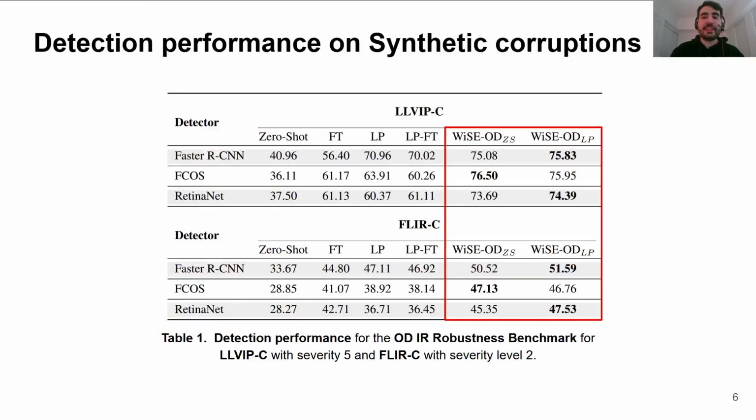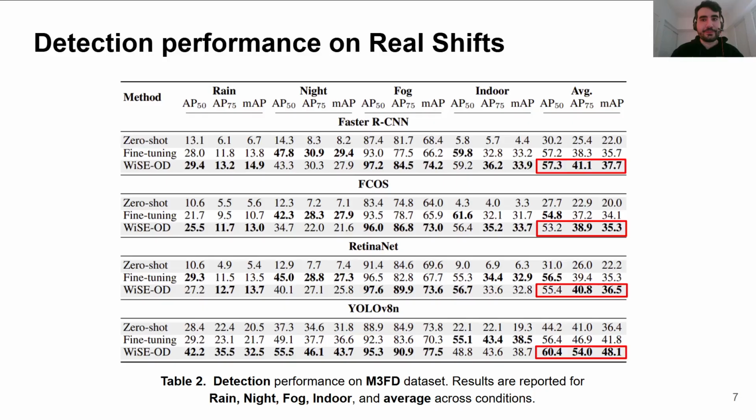Here we can see that WiSE-OD is a simple strategy applied on the weight space of the pre-trained RGB model and the infrared fine-tuned model, and we combine these weights in a way that improves robustness performance in our benchmark. We can see several improvements on LLVIP-C and FLIR-C for Faster R-CNN, FCOS, and RetinaNet, which are classical object detectors.